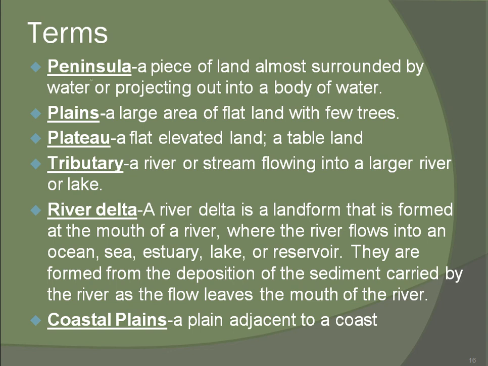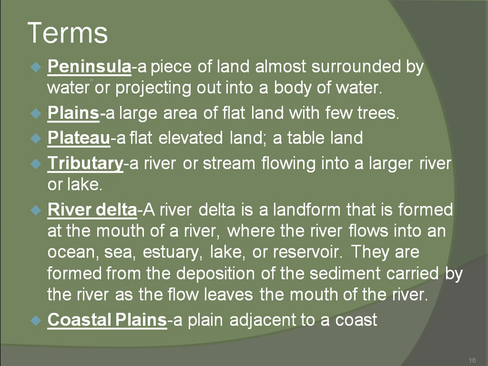Peninsula. What is a peninsula? A piece of land almost surrounded by water or projecting out into a body of water. In problem solving, I may ask you this question, so be ready. Plains, a large area of flat land with few trees. Plateau, a flat elevated land, a tableland. Tributary, a river or stream flowing into a larger river or lake.